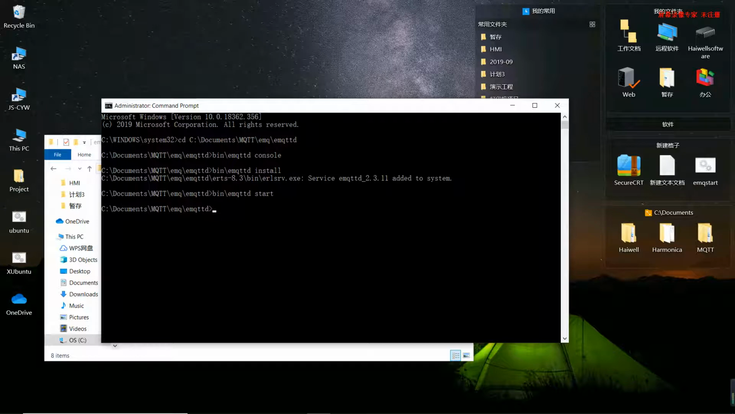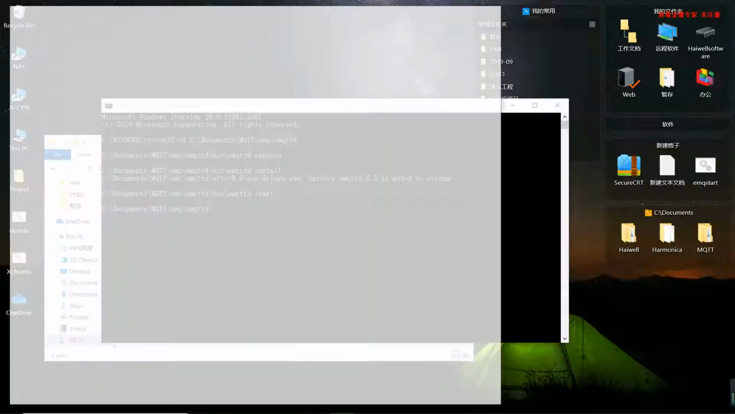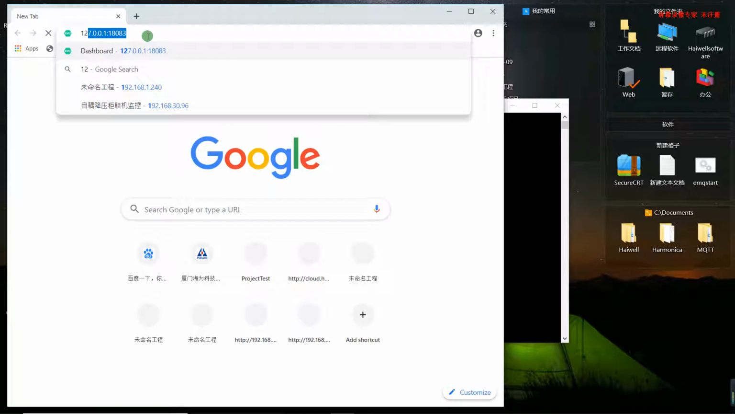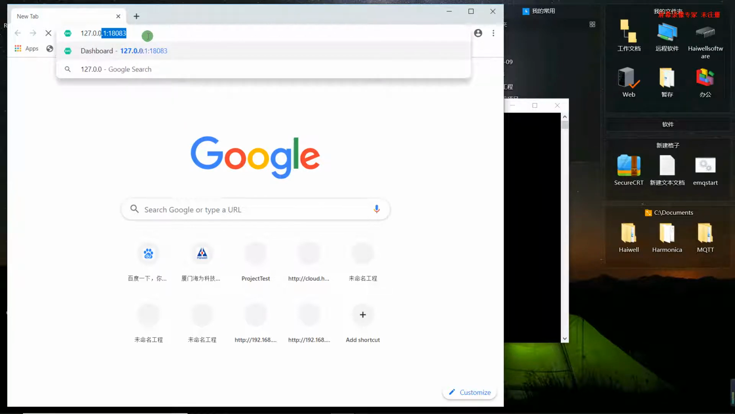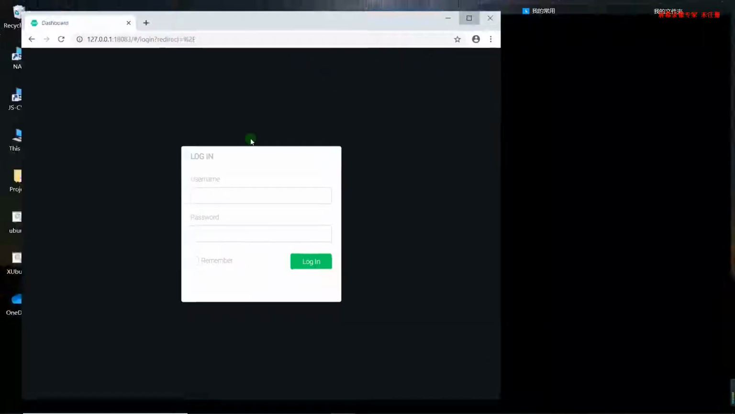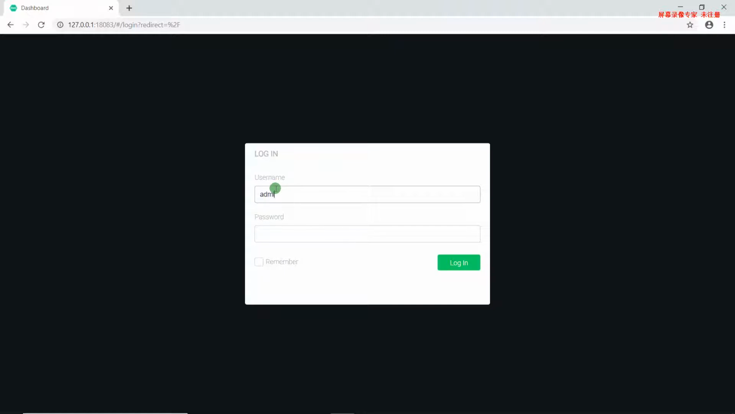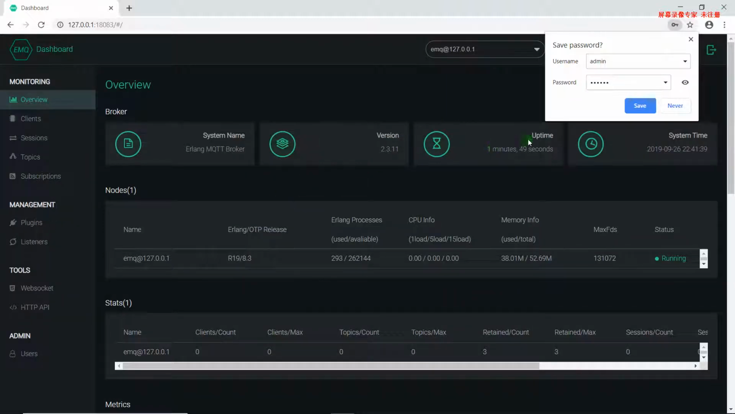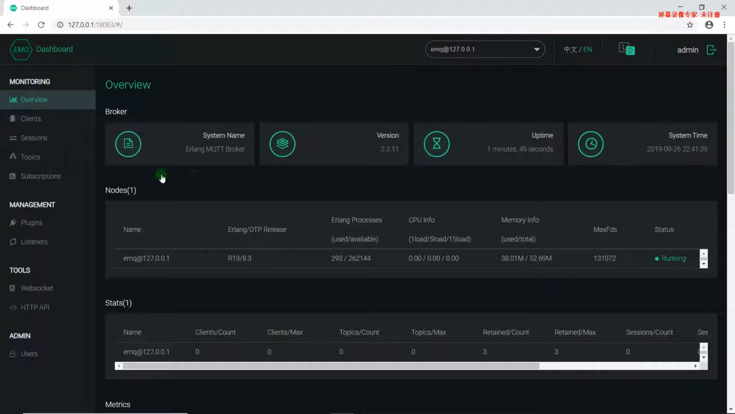After EMQTTD service is started successfully, we can visit the web dashboard of EMQ broker. Open Google Chrome or any browser. Enter the IP address of your computer and the network port 18083. Then we can enter the web dashboard of EMQ broker. The default username is admin and password is public. Then we can enter the web dashboard of EMQ broker.